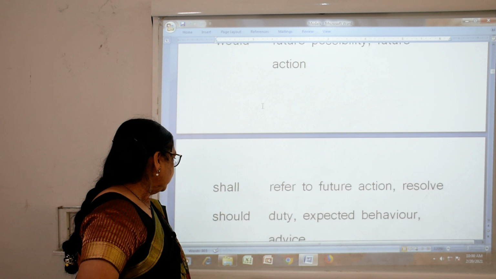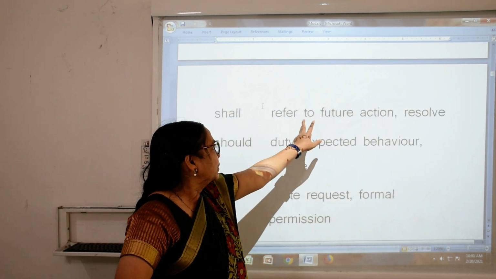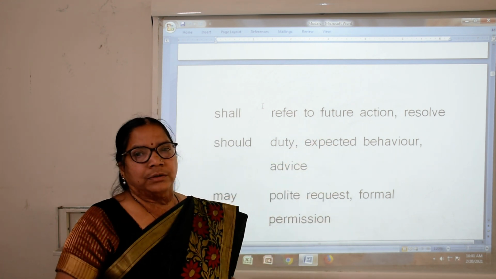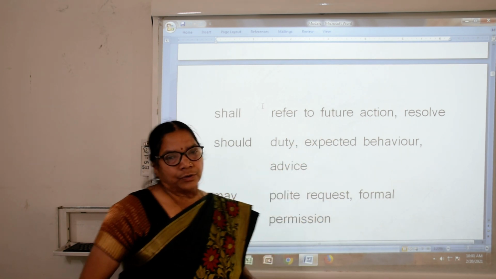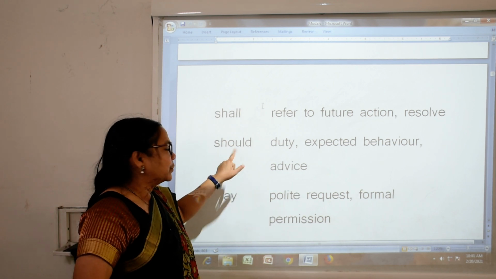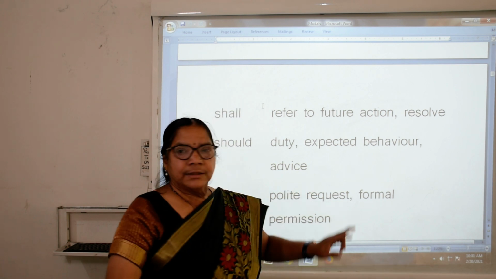Now, shall. When is shall used? Shall is used to refer to future action and resolve. For that we will use shall. And should is used for duty, advice, behavior.